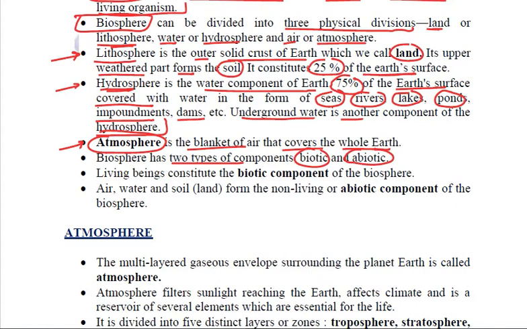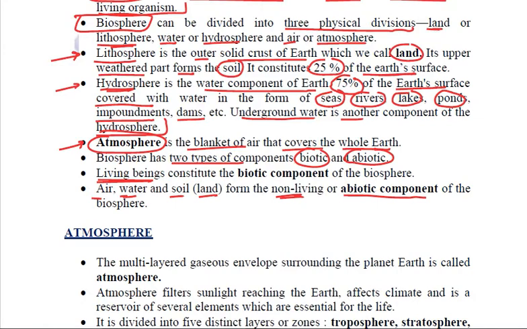Biotic components means all the living beings, all the living organisms, they constitute the biotic component of the biosphere, right? All plants, all animals, we are all the biotic components. And all the non-living are the abiotic components of the biosphere, including air, water, soil, land, temperature, etc. All the non-living things.